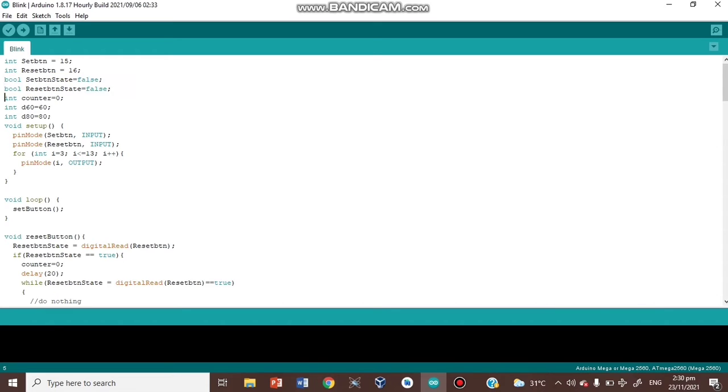Then integer counter equals 0. Then integer delay is 60 and 80 seconds. Then void setup, pin mode of set button and reset button are both input.